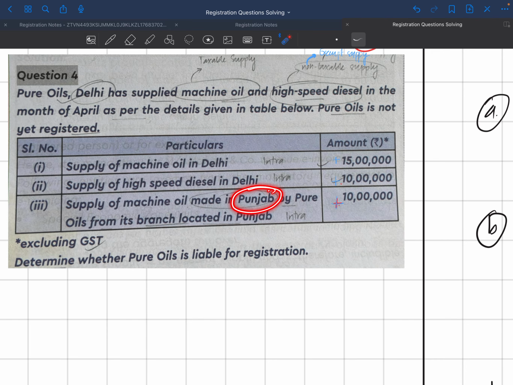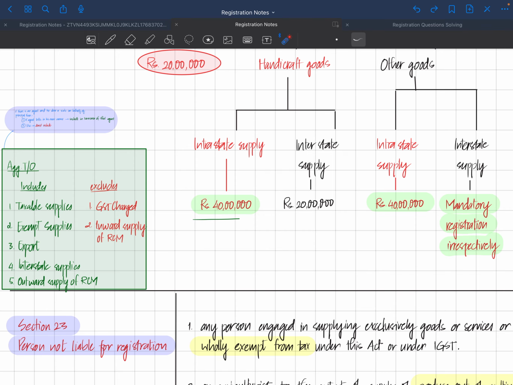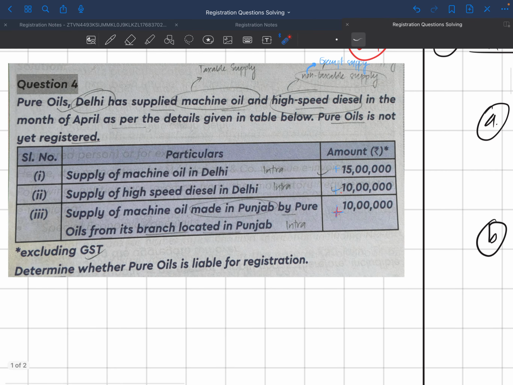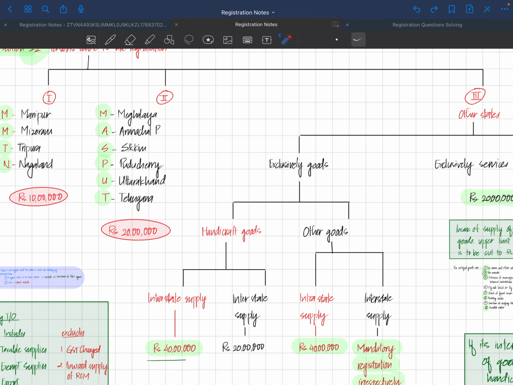Intrastate supply in Punjab, intrastate supply in Delhi. Both of them do not come in any one of these special category states. Secondly, it's supply of machine oil, which is goods itself, taxable goods, which is not handicapped goods. So what will be the aggregate turnover limit applicable? Yes, you're right. The aggregate turnover limit would be 40 lakhs, which is over here.